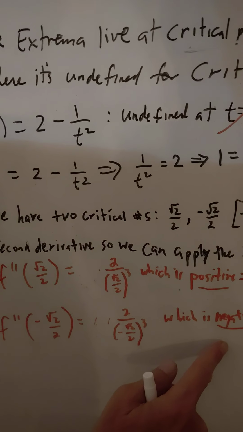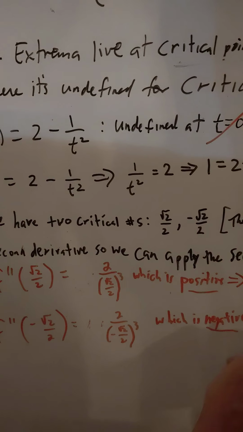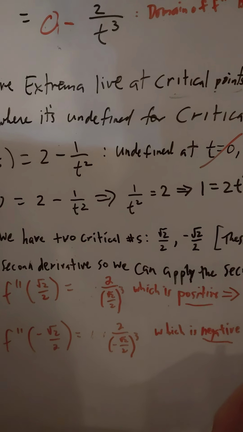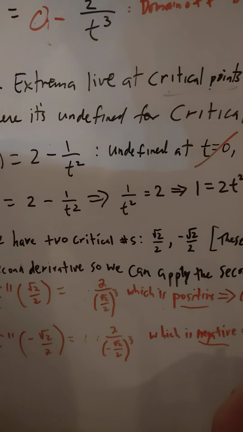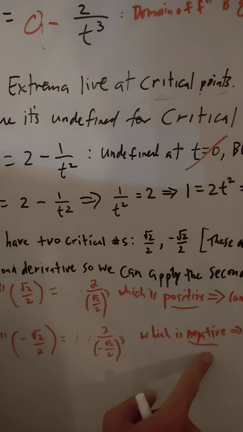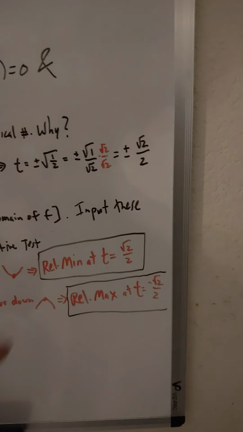So whenever your second derivative is negative, I like to think of that being concave down. So second derivative negative means on that interval the graph is concave down, which means you go through a relative max. So the second derivative test tells us when you go f double prime of a critical number and get a negative result, then you have a relative maximum at that critical number. So here are my final two answers.